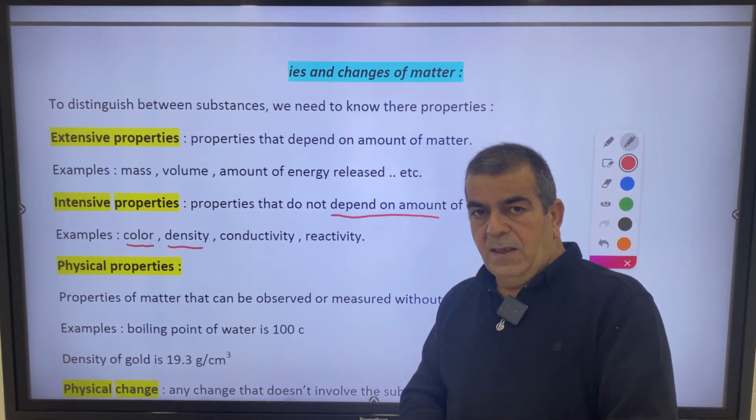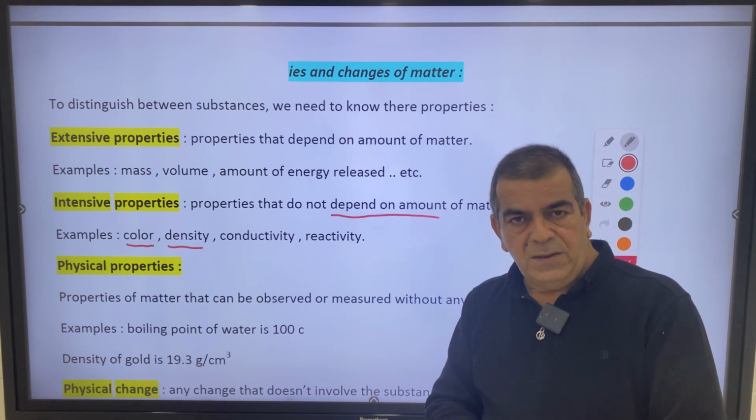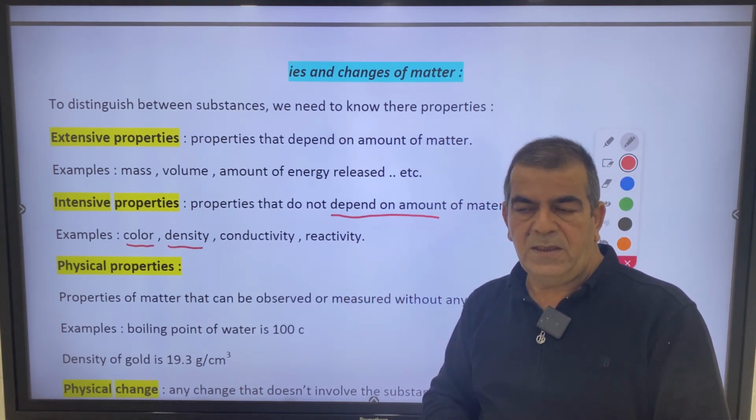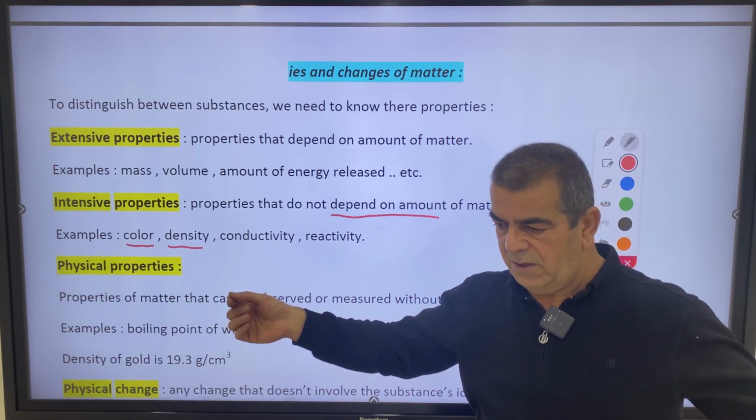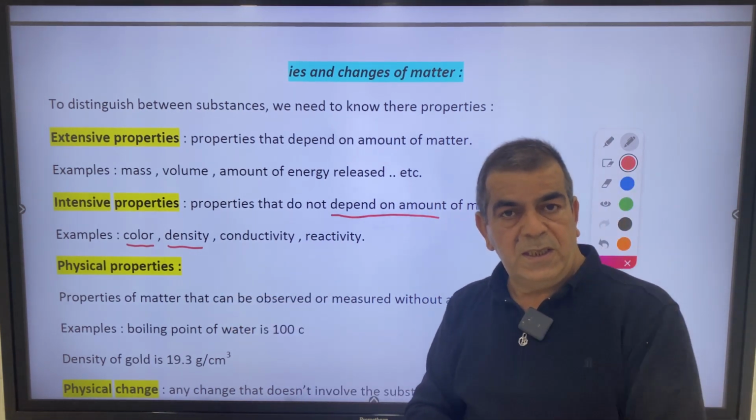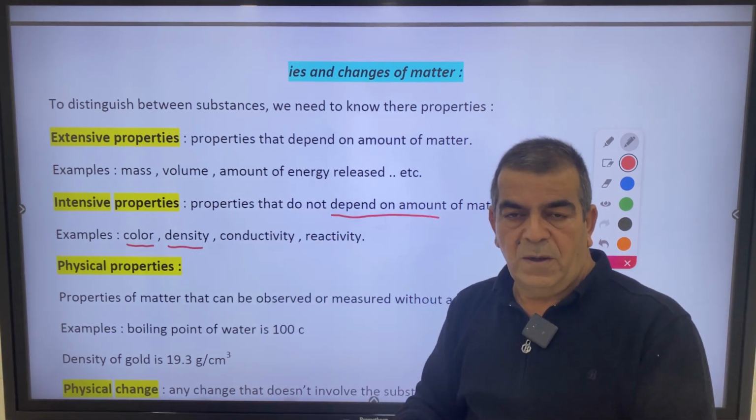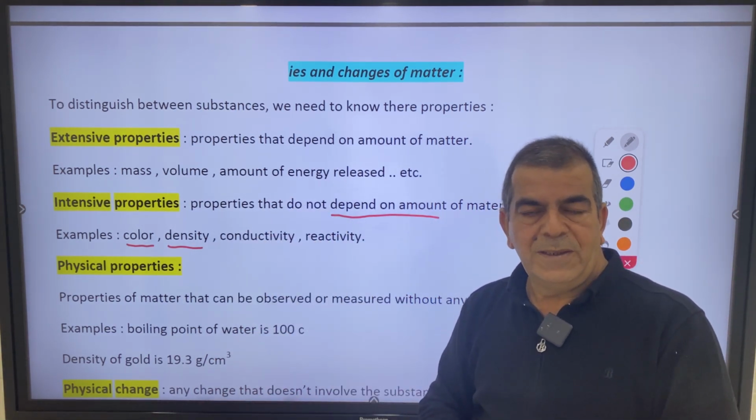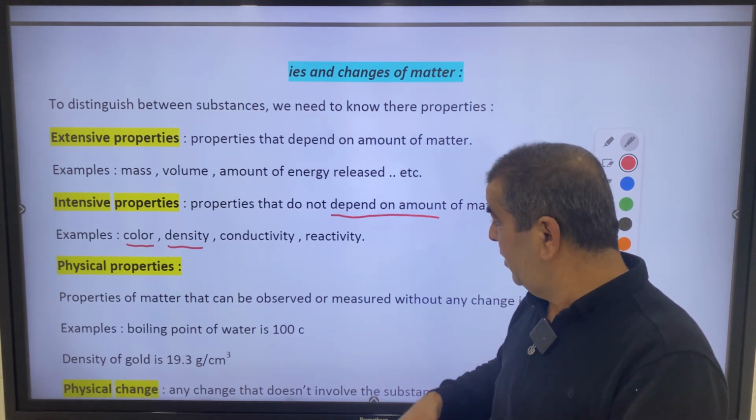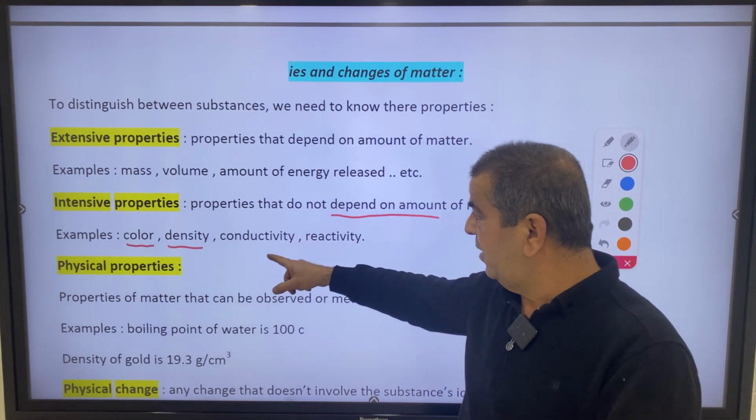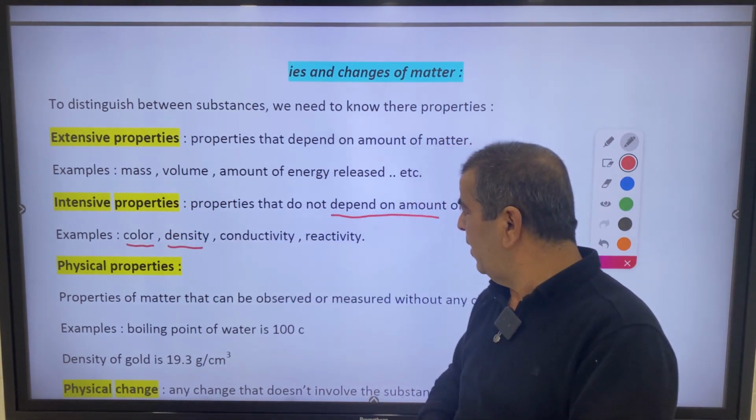Conductivity. Copper conducts electric current. A small piece of copper conducts electric current. A long wire of copper also conducts electric current. A cube of copper also conducts electric current. So conductivity doesn't depend on what? On the amount of matter. That's why conductivity is an intensive property.